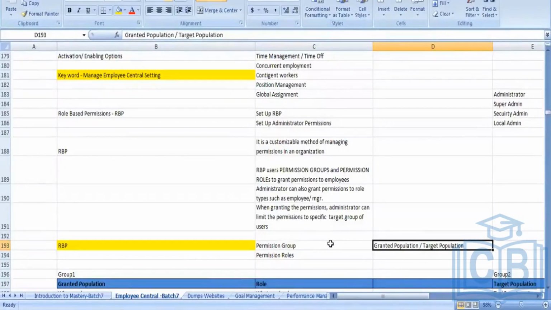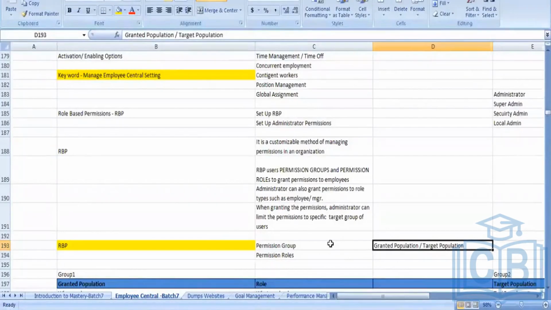Employee data for whom? Employee data for whom you are doing it, for a particular location. For you, what is the location? Who is the target population for you? 100 people. 100 employees from where?